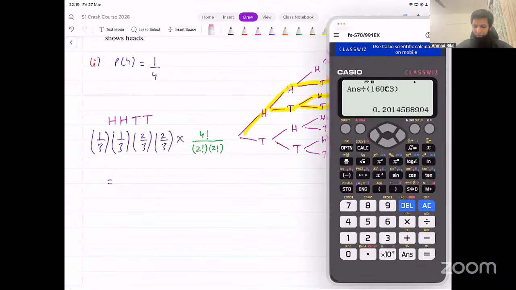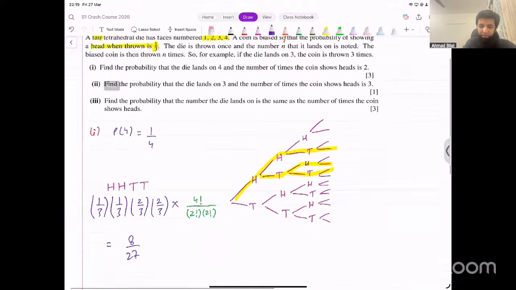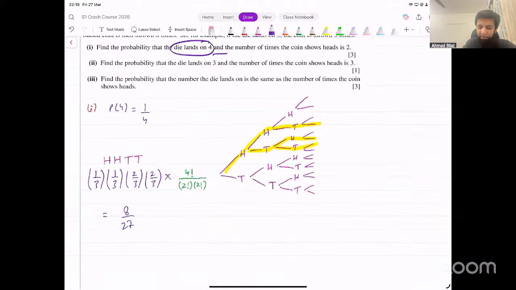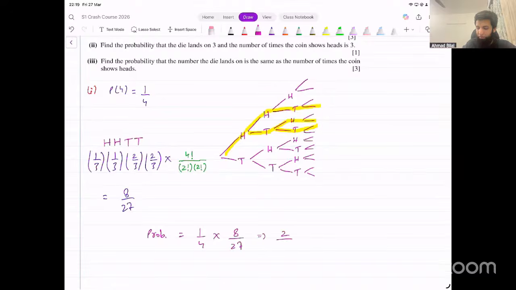No, that's not 4 over 27. That's actually 4 over 81, Sharia. That's 4 over 81. Multiplied by 24 over 4, which is a 6, and that simplifies to 8 over 27. So this gives us 8 over 27. So the probability that they were asking about now, that the die lands on 4 and the number of times the coin shows heads is 2, what's that probability? We multiply these two cases, and that's 1 over 4 into 8 over 27. And that will give us something that will be 2 over 27. That's the probability. Okay?